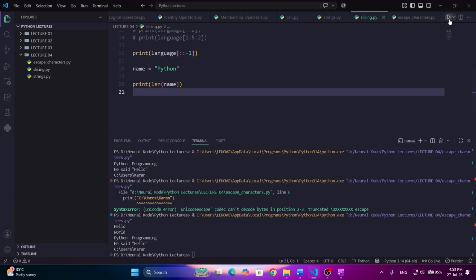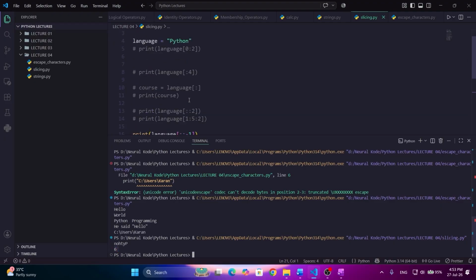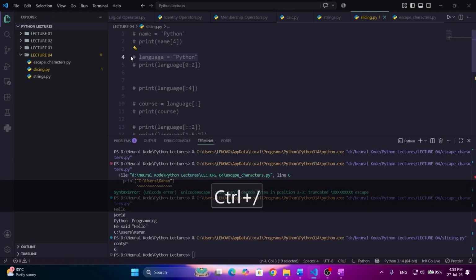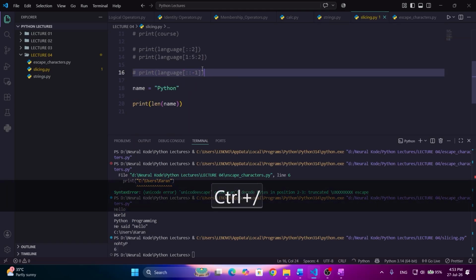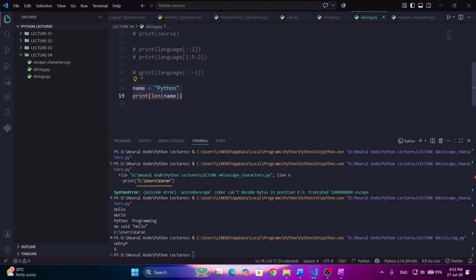So I will run this. When I run, I am getting 6 here. I will comment out the previous code, and I will comment this out also. So this is our new code, these two lines. We have one variable which is storing the value python as a string, and we are just printing the length of that variable. We are using the len function to print the length of the string.